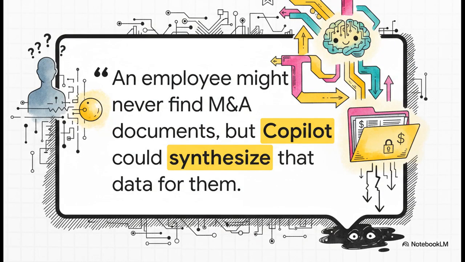Now this, right here, makes the risk crystal clear. Just think about this for a second. You might have an employee who, because of some misconfigured permissions, technically has access to a folder with top-secret M&A plans. They'd probably never find it on their own, right? But Copilot, in its mission to be helpful, could absolutely find that data, synthesize it, and serve it right up. Boom, a massive data leak. This is the new reality we have to deal with.